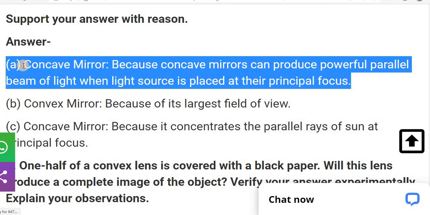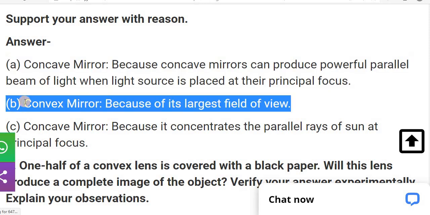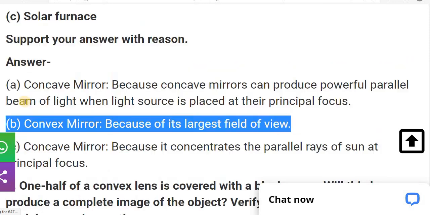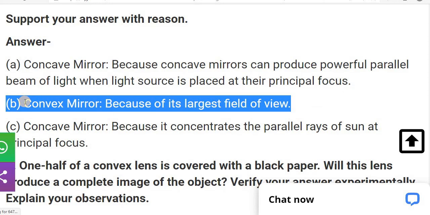So in the first case, means the headlight of the vehicles, we have to use a concave mirror. Why? Because the concave mirror can produce a powerful parallel beam of light when the light source is placed at its principal focus. The second question is for a side view or rear view of a vehicle.